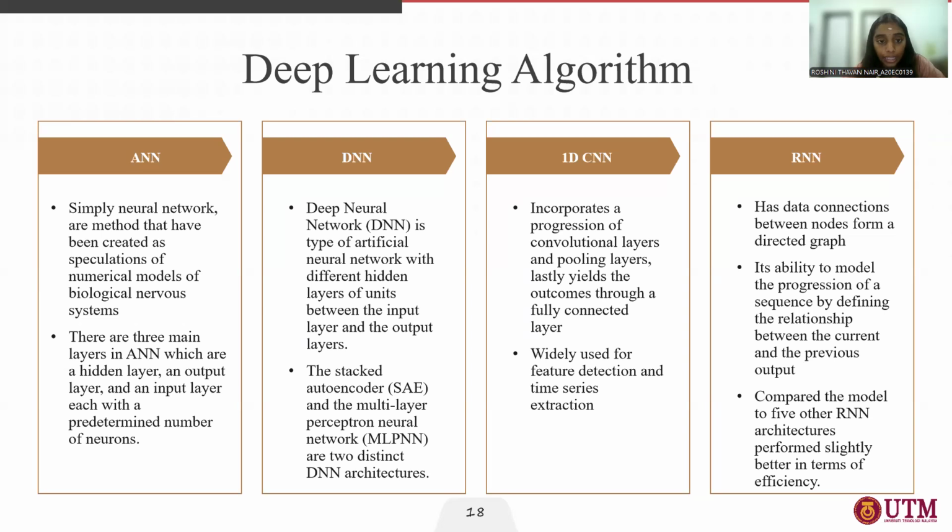Then we have DNN. DNN is a deep neural network. It is a kind of artificial neural network with multiple hidden layers between the input and the output layer. Then we have 1D CNN. 1D CNN consists of convolutional layers, pooling layers, and also fully connected layers. And then we have RNN. In RNN, the connections between nodes form a directed graph. It has the ability to model the progression of a sequence by defining the relationship between current and previous inputs.